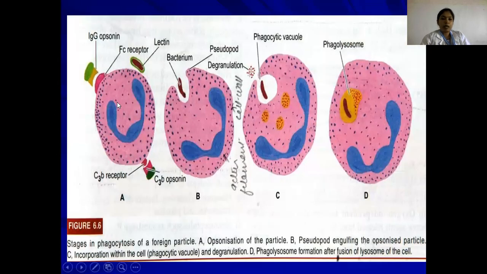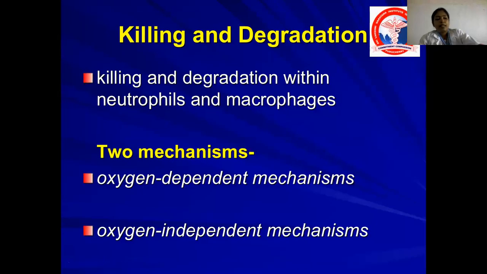Here is a neutrophil, for example, coming in contact with microorganisms coated by opsonins like IgG, C3b and lectin. So it recognizes the microorganisms. The first step is recognition. The second step is engulfment, inside a phagocytic vacuole to form the phagosome. The phagosome comes in contact with the lysosome. There is degranulation of the lysosomal granules inside the phagolysosome, which aids in killing the bacteria. The last step is killing and degradation.